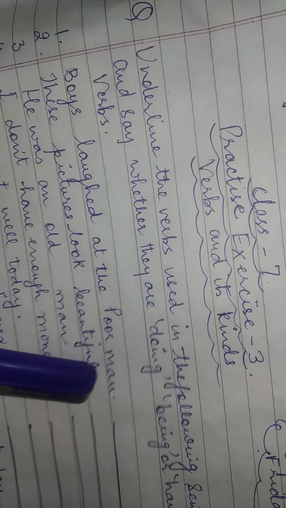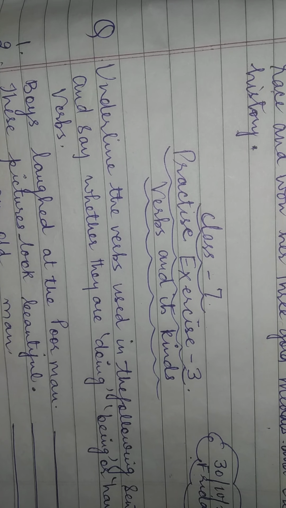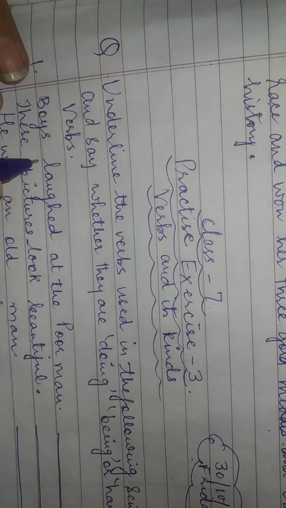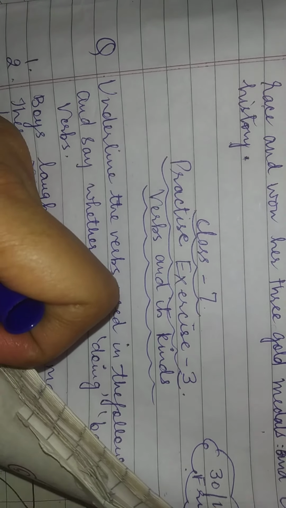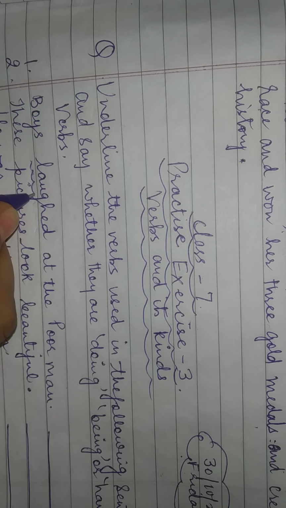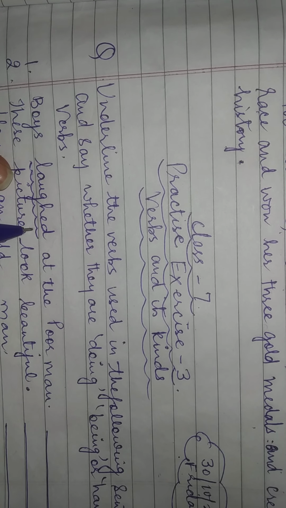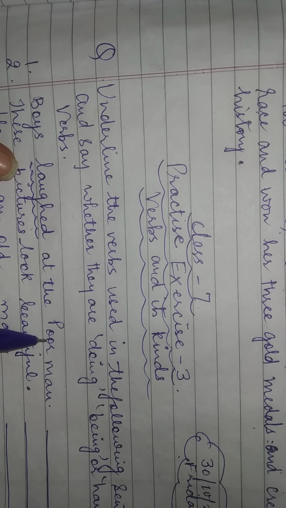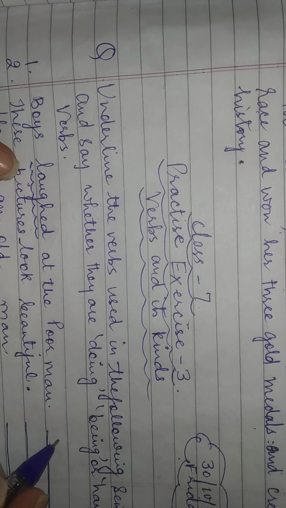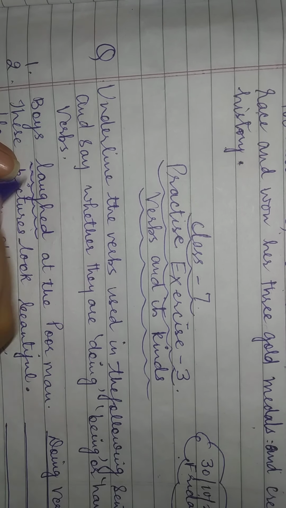Boys laughed at the poor man. So here the action word क्या है हमारा, verb क्या है हमारा, ये है. ठीक है. This is our verb. So इसमें ये क्या आपको लग रहा है? Is it a main verb or a being verb? Laughed. It's a main action done by the boys. So here it is a doing verb. मेन वर्ब है ना बच्चे ये, इसलिए.